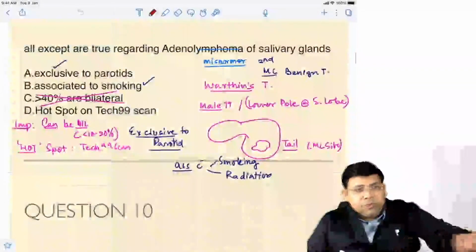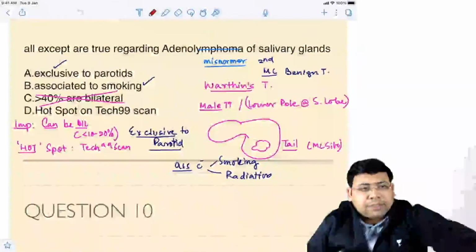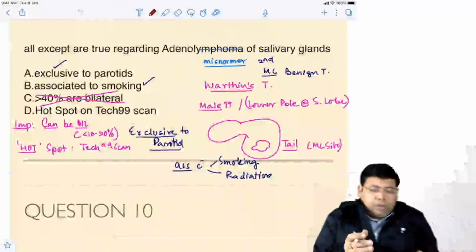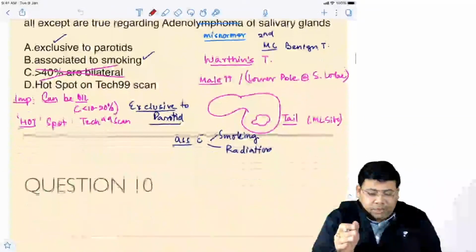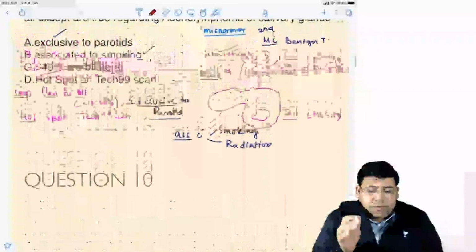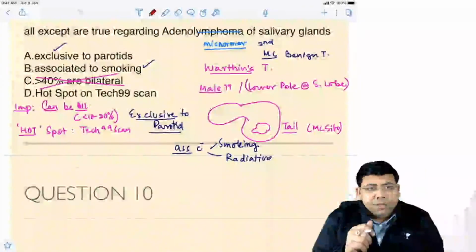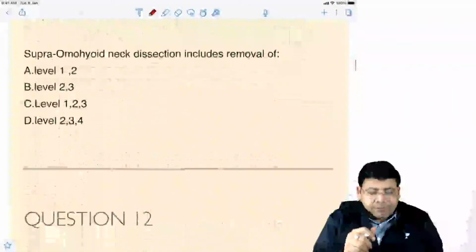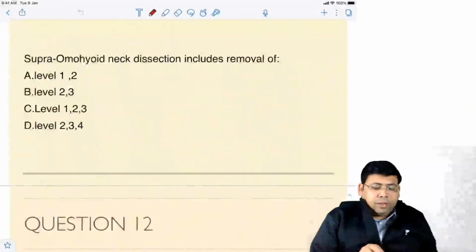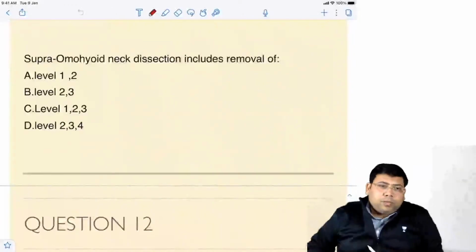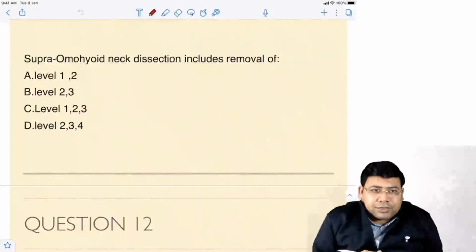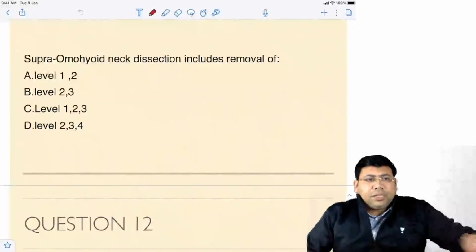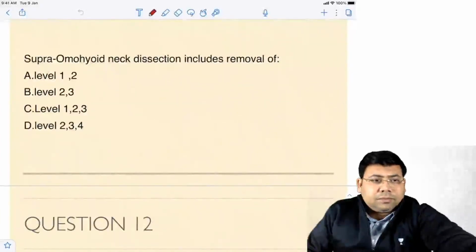So let us go to this MCQ and let us see. All except true for the adenolymphoma, I have told you, and the management also I have discussed with you. Let us discuss one more small question. Supraomohyoid neck dissection involves a removal of. Come on, students. This is a very easy question. Come on, tell me.